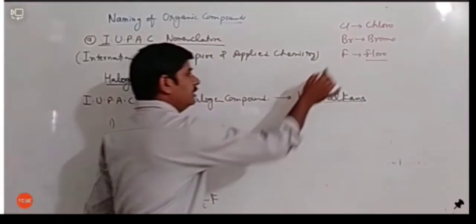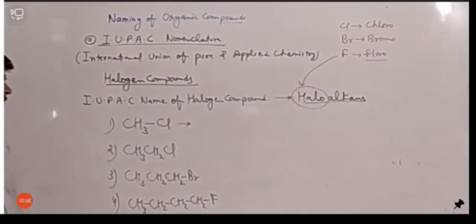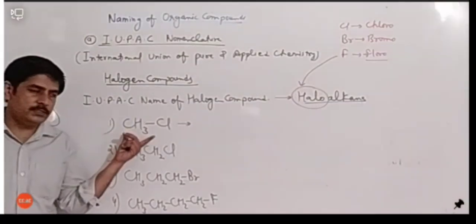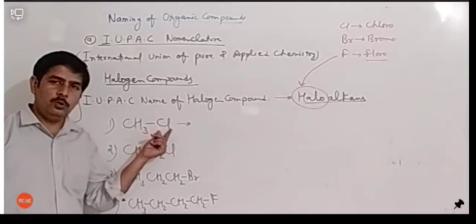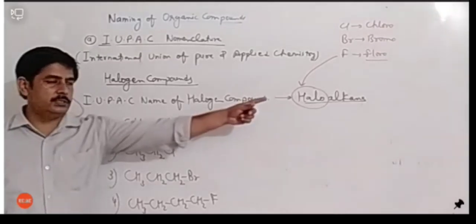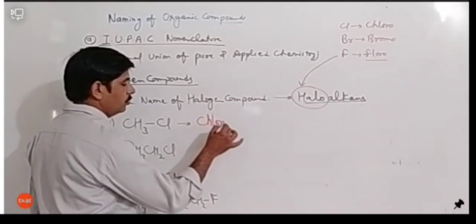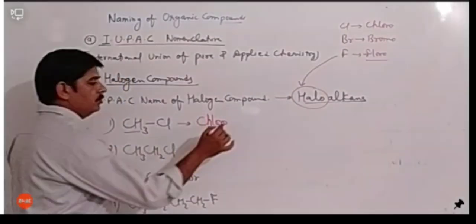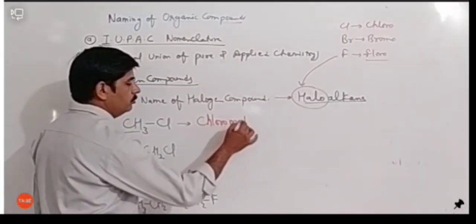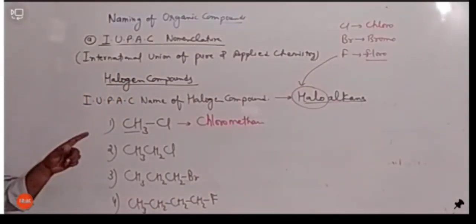So what should be the name of this compound? This is fluoro, and one carbon makes methane, because it is alkane. So it is fluoromethane. This is the IUPAC name.